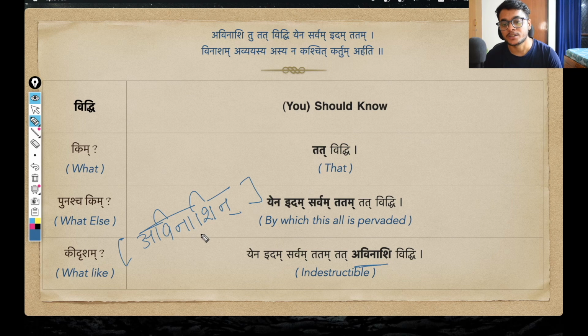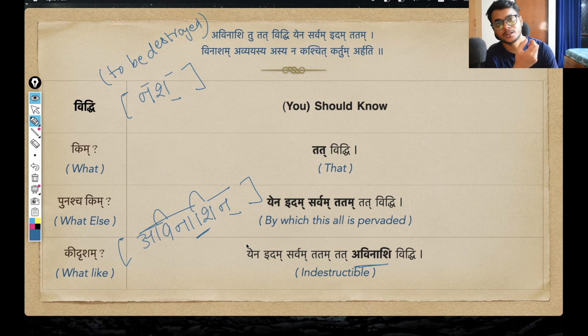That avinashin. So first of all, you can directly identify the dhatu here, the verb root, that is the nash dhatu. So this nash dhatu means to be destroyed. Okay, nashyati, nashyataha, nashyanti. This is the way the latlakar form goes. Nash dhatu means to be destroyed.